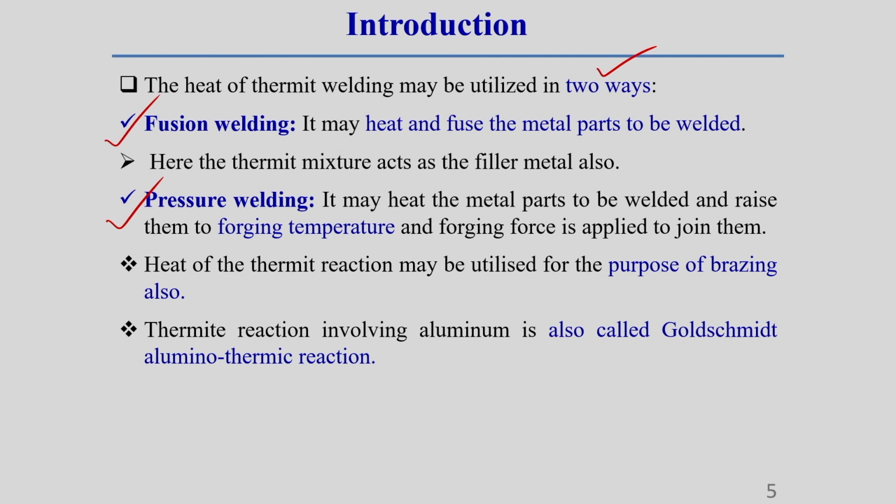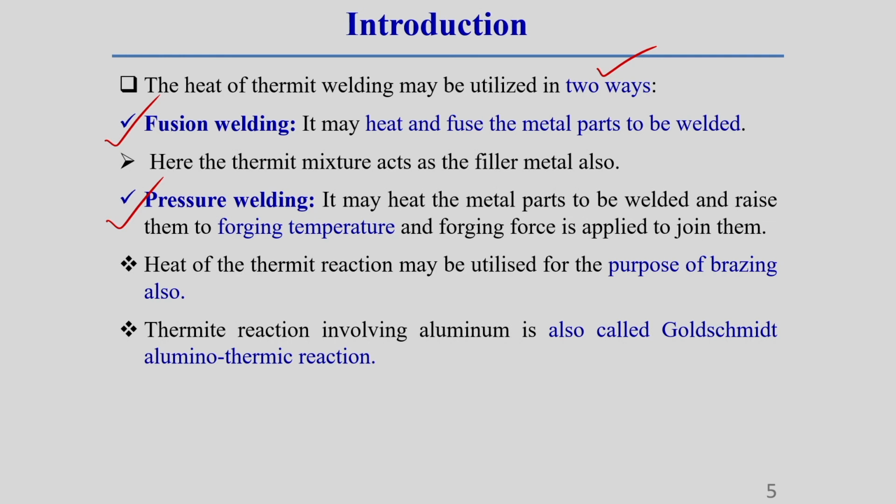Forging temperature is a temperature where the material becomes soft enough, plasticized. This temperature range is generally around 70% of the melting point temperature of the parent material. This you should keep in mind. At that temperature the material becomes soft enough, so once we apply some pressure, we can join these two workpieces together.